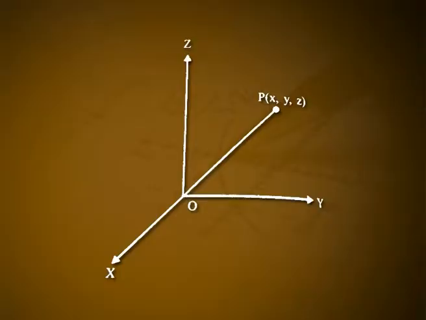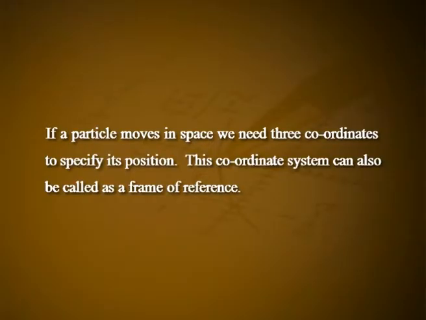If the point P is in space, we need three coordinates x, y and z to specify its position. If it is in any one of the three planes, two coordinates are required to specify its position. If the point P lies on any one of the axes, only one coordinate is sufficient. If a particle moves in space, we need three coordinates to specify its position. This coordinate system can also be called a frame of reference.